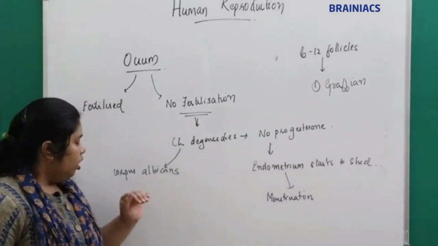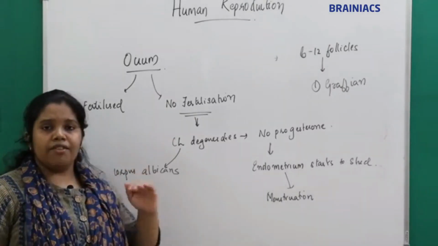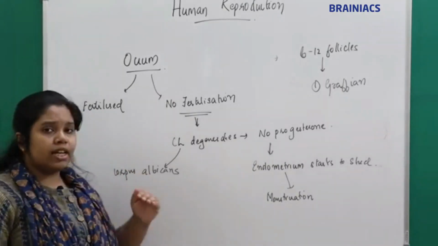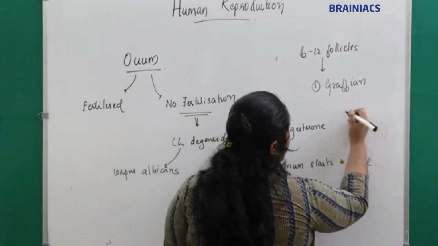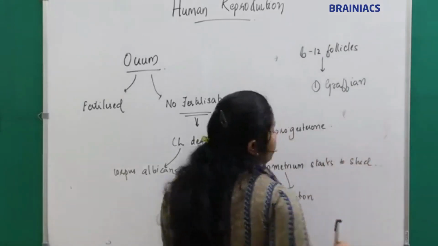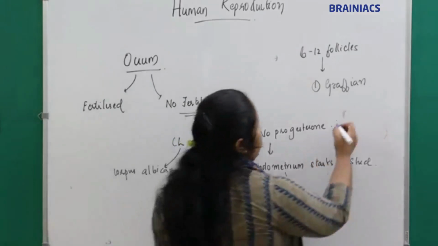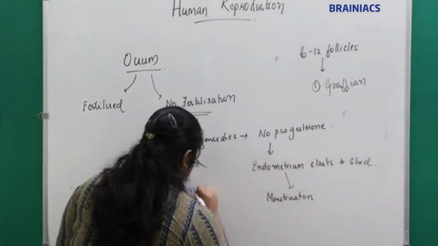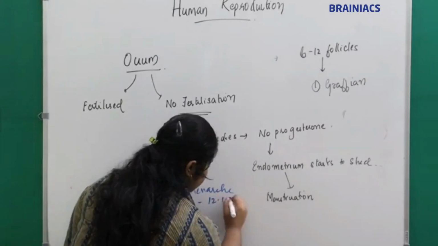And how long will it occur? What is the average age? Females will attain menarche by the age of 12 to 15 years.